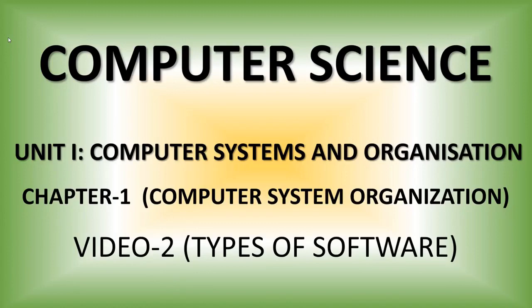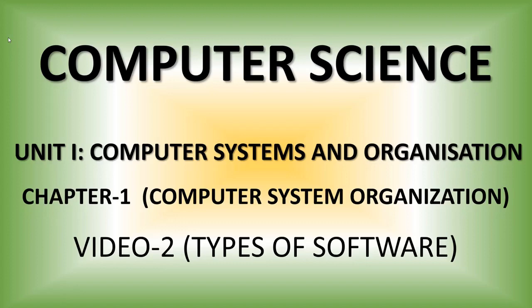Before starting that topic, just recollect what you studied in last class. Last class we studied how to define a computer and what the different functional parts of a computer are. Which are the different functional parts of a computer? Input unit, CPU and output unit.